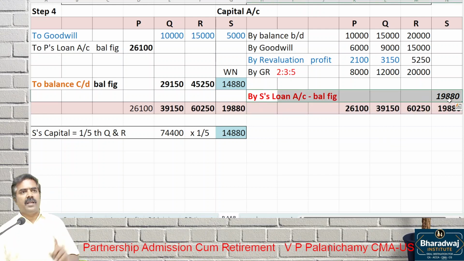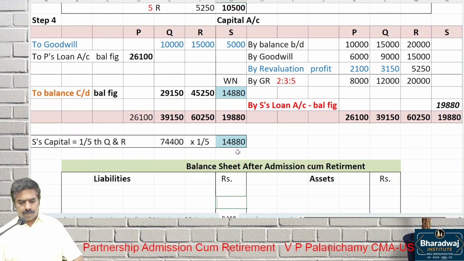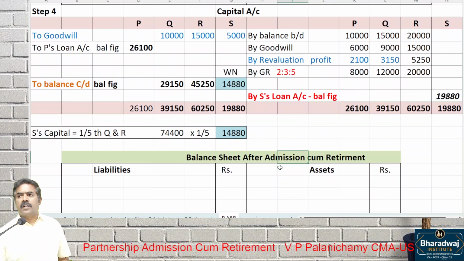S will not bring cash. Already he has given a loan. From the loan, this amount will become what? Capital. Start preparing the balance sheet.